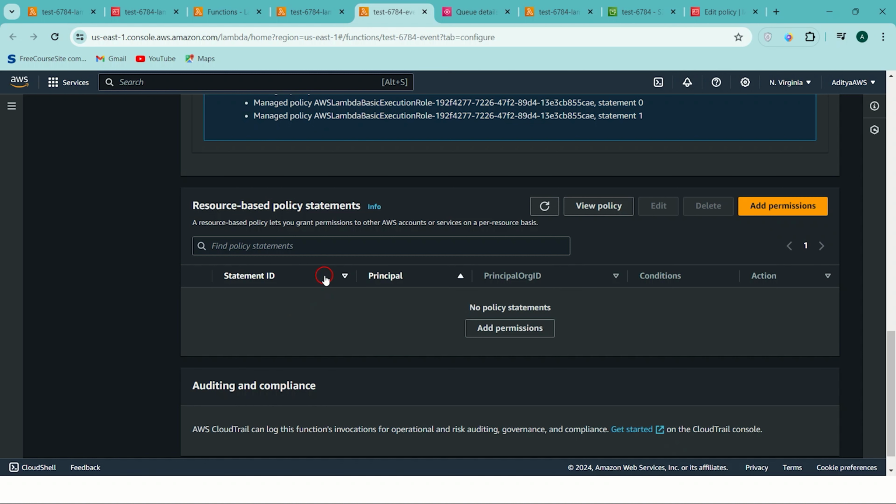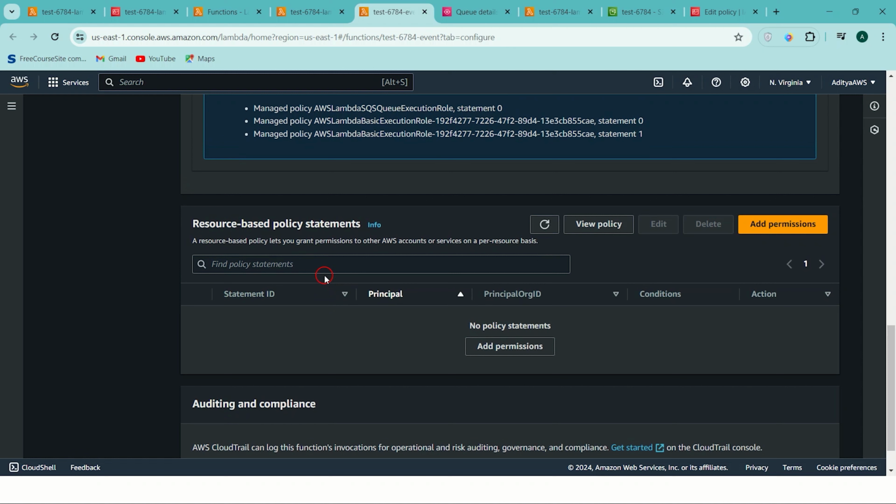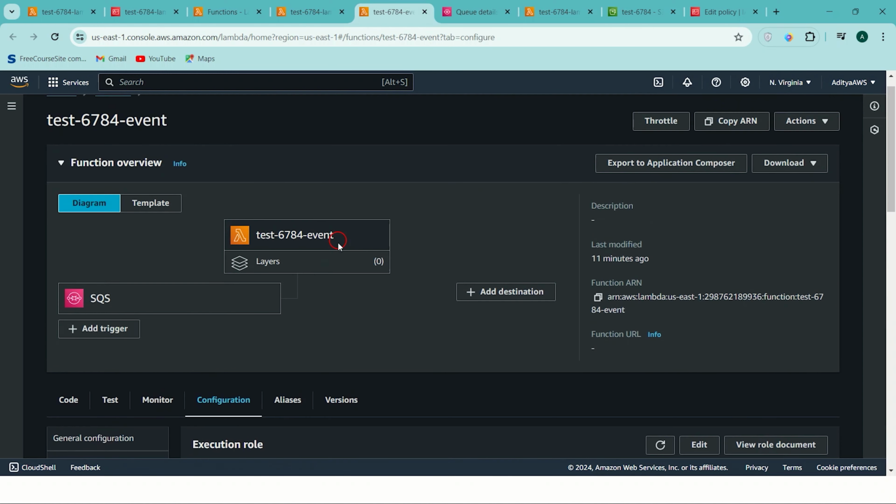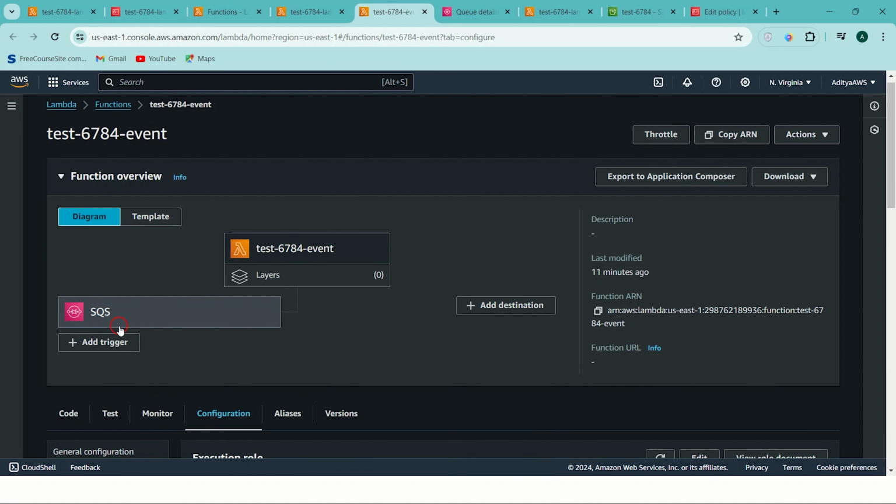So what is the difference? When are you going to use resource-based policies, and when are you going to use an execution role? I think we have already discussed those things. Here the 6784 event is connected to SQS. Here SQS is not invoking the Lambda. Lambda is responsible for looking for the events in SQS and it will process those events.